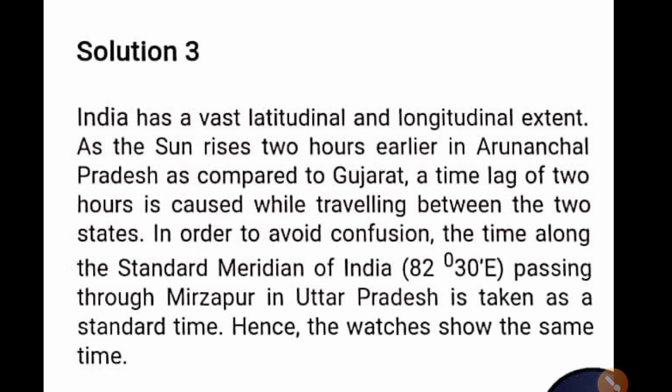India has a vast latitudinal and longitudinal extent. As the sun rises 2 hours earlier in Arunachal Pradesh as compared to Gujarat, a time lag of 2 hours is caused while traveling between the two states. In order to avoid the confusion, the time along the standard meridian of India, that means 82 degree 30-minute east passing through Mirzapur in Uttar Pradesh, is taken as the standard time. Hence the watches show the same time. That is the answer.